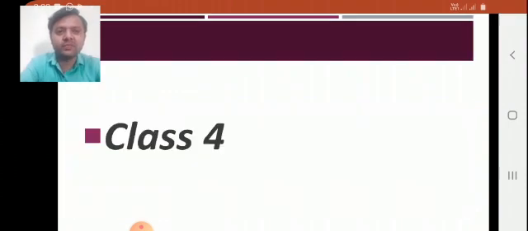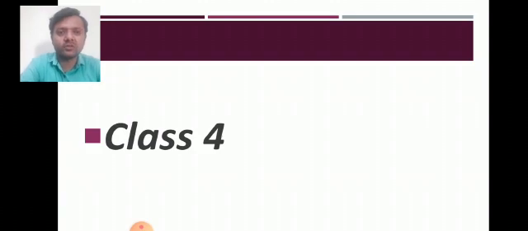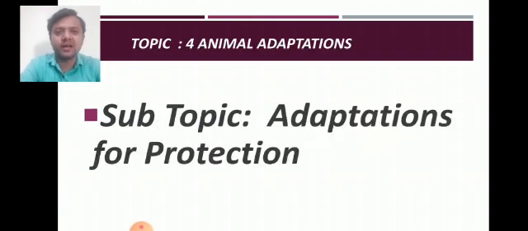We will be discussing class 4th subject science, lesson number 4, animal adaptations. As we have been discussing this lesson for a couple of days, today's subtopic is adaptations for protection. Before that, we have already discussed adaptations for food and adaptations for habitat, and today we are discussing adaptations for protection, which is a very important topic.